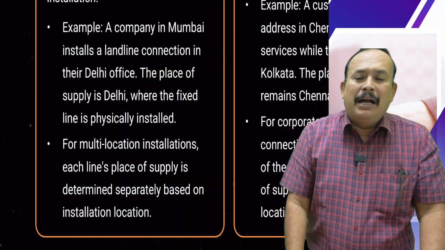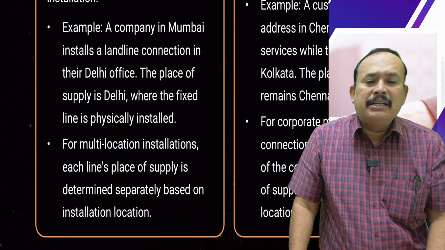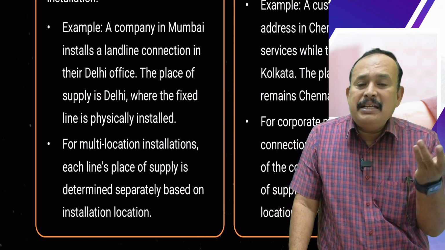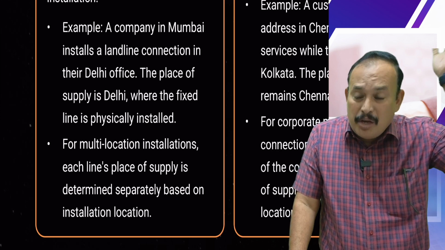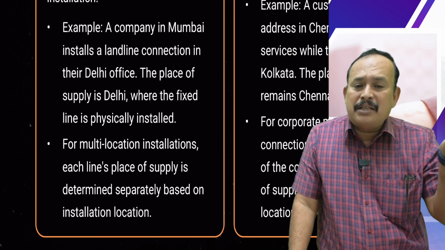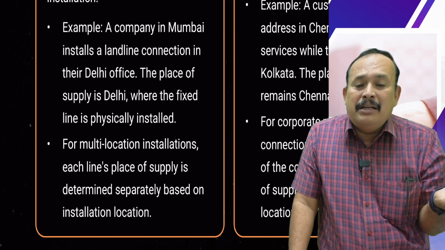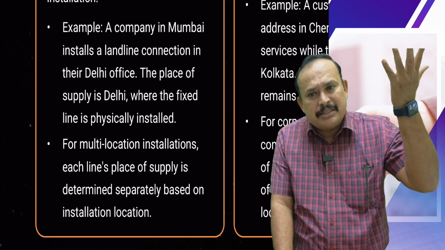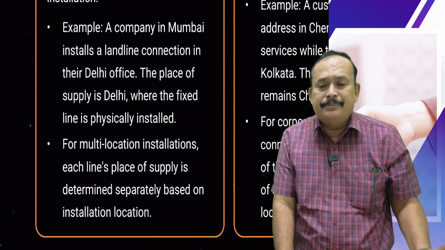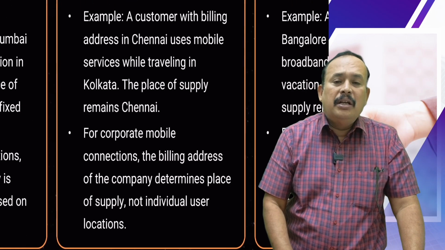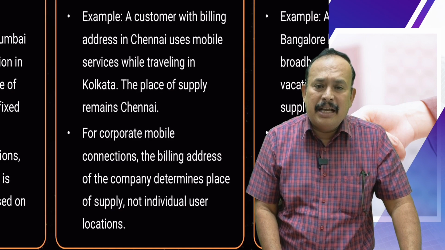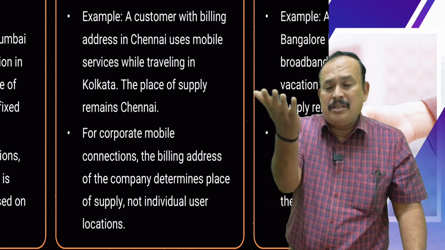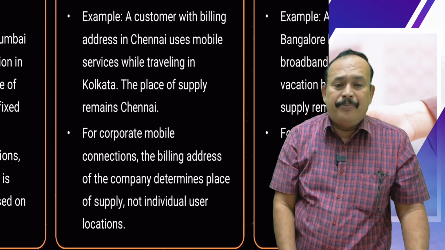A company in Mumbai installs a landline connection in their Delhi office. The place of supply is Delhi, where the fixed line is physically installed. For multi-location installations, each line's place of supply is determined separately based on the installation location. If there are two or more installations in two or more states, each state's installation has its own place of supply. Second example, a customer with billing address in Chennai uses mobile services while traveling in Kolkata. So what? The place of supply goes to the location of the billing address of the recipient, namely Chennai.